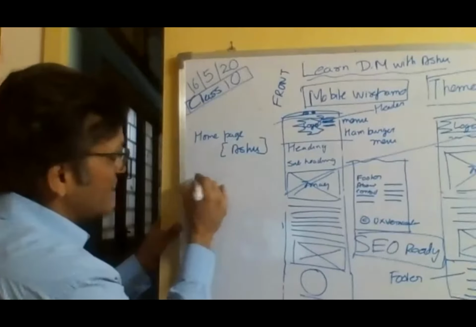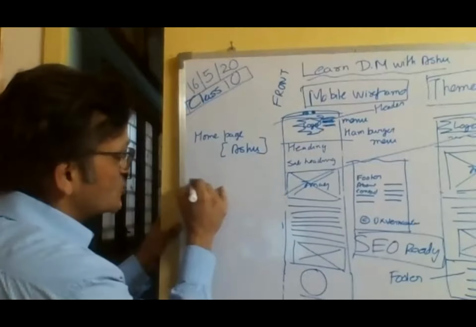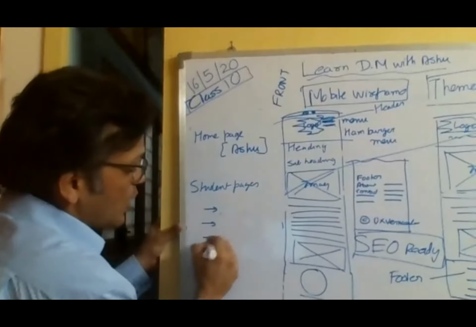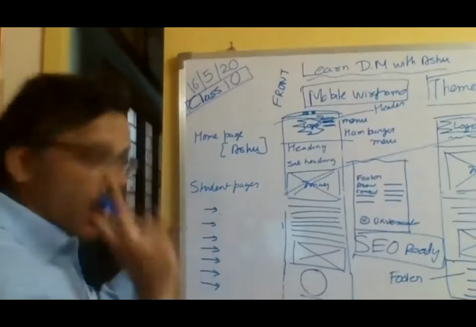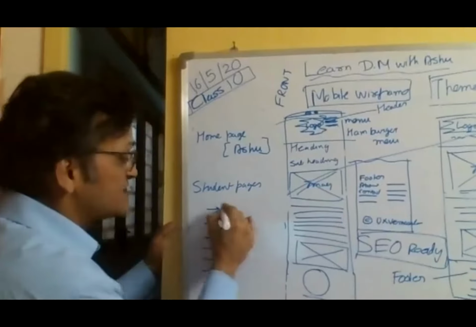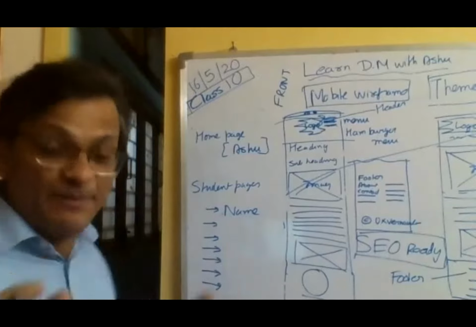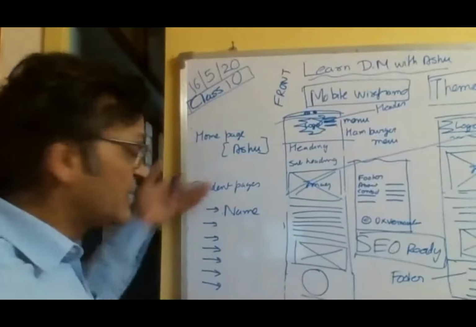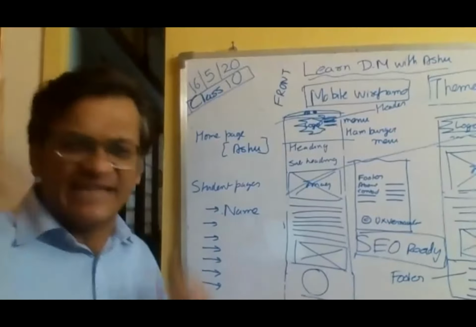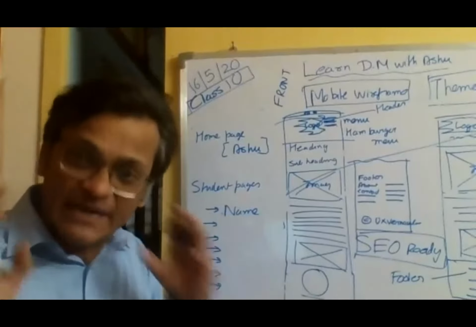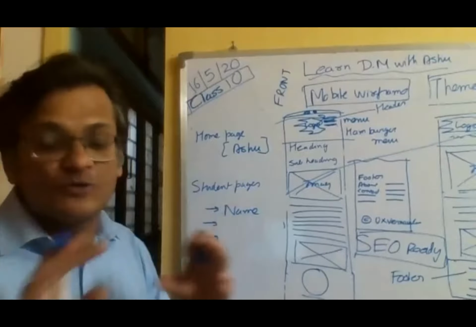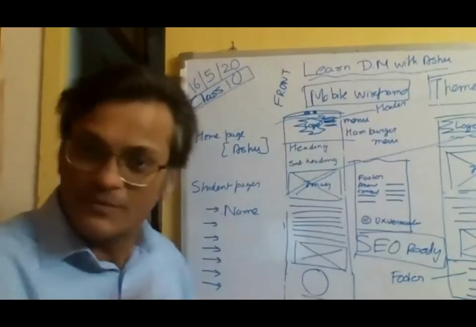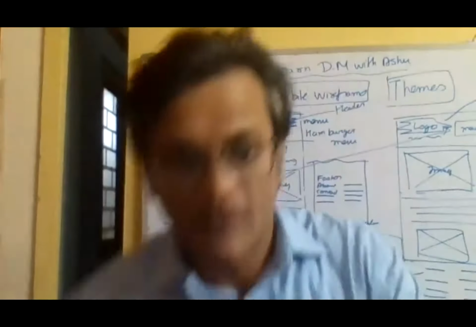After the home page, I want to have a page saying student pages, below which there will be a page for every one of you. So all of you will create one page. The name of the page will be your name. So there will be an Anand ka page, a Srishti ka page, a Shina ka page, a Jyoti page. All of you will create one page. I will show you how to create one page. Then you can start playing around with it. Then I will give you around 10 minutes to simply enjoy yourself and create a page. And then when we have all these pages, we will put them on the menu. Okay, cool, easy. All right, I'm sharing my screen.